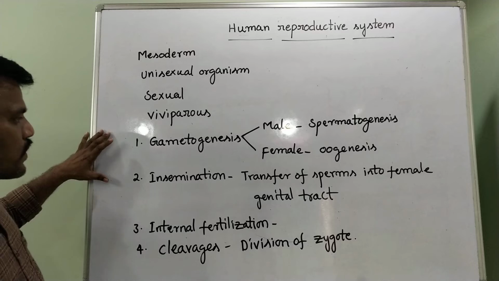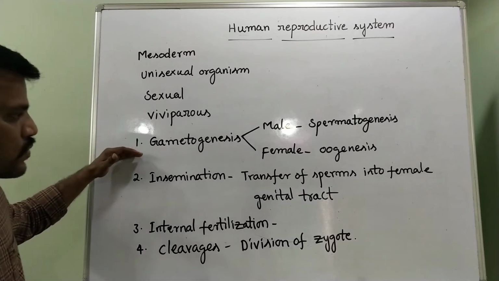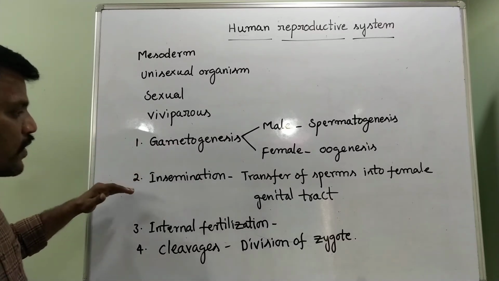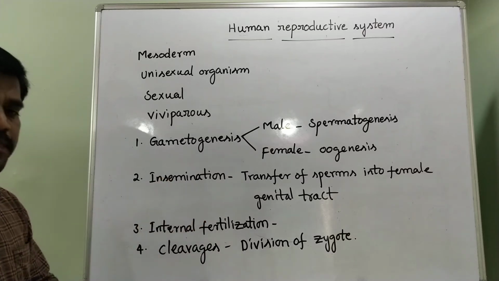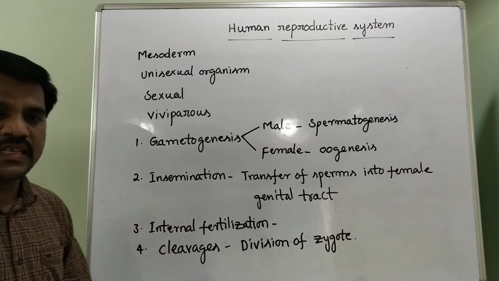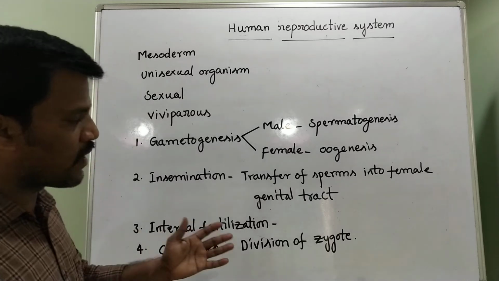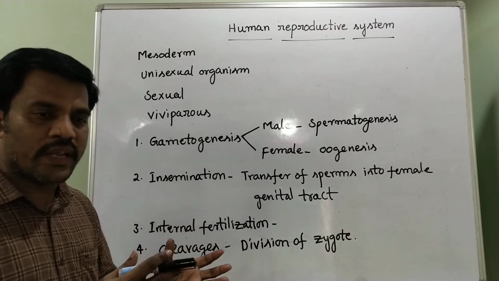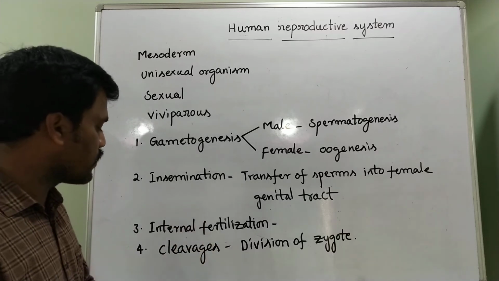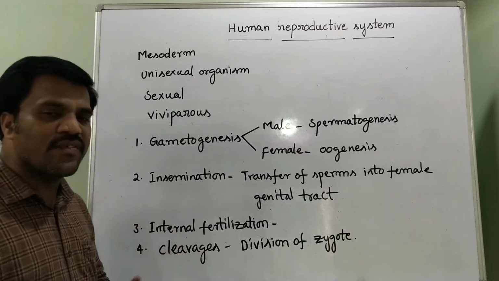Already we discussed the first four stages. First is gametogenesis, gamete production. Second is insemination, transfer of sperm into the female body. Third is internal fertilization, where the zygote is formed. Then the zygote undergoes mitotic divisions called cleavages.